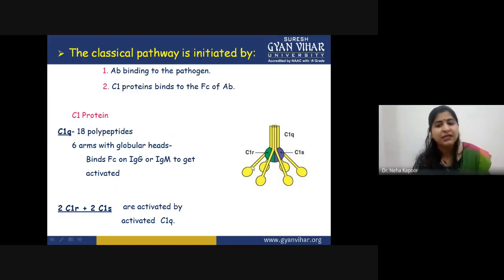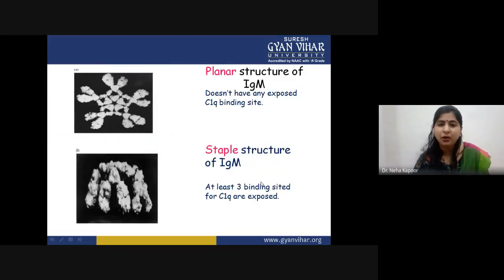After the attachment of the C1 protein onto the antigen antibody complex, a planar structure of the antibody is formed. This is a planar structure of IgM. As I told you, the most commonly used immunoglobulins that bind complement proteins are IgM or IgG. In this case, there is no C1q binding site exposed.